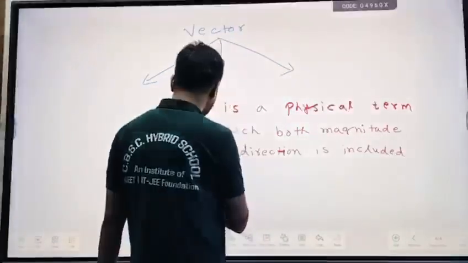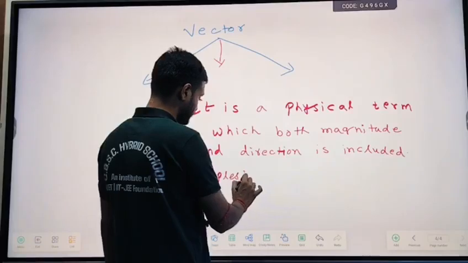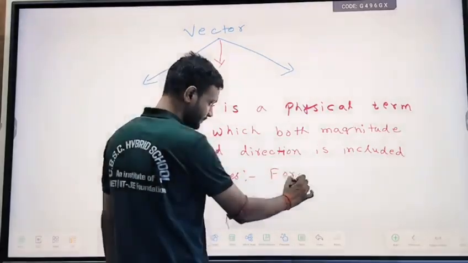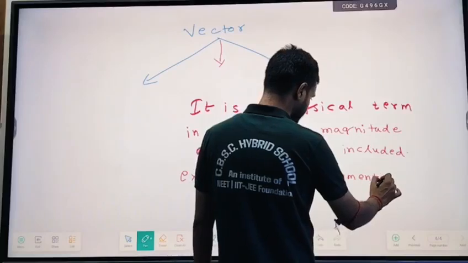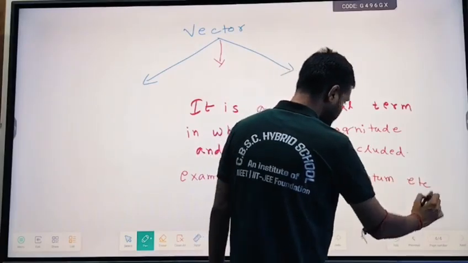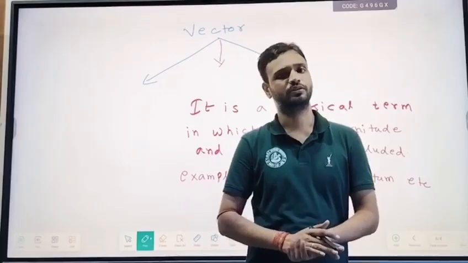What are the examples? The examples: force, momentum, etc. These are vector quantities in which both magnitude and direction are included.